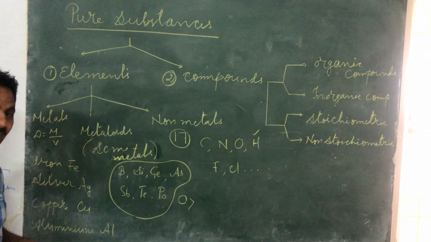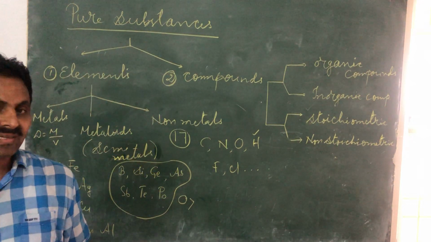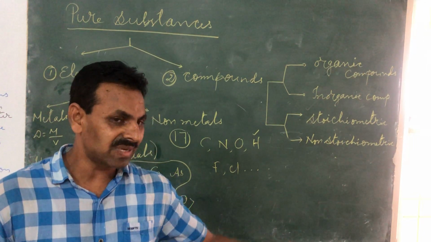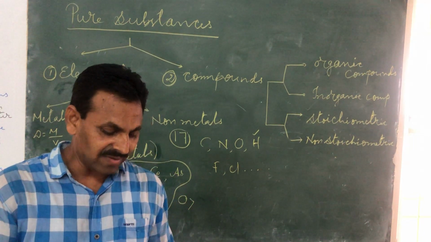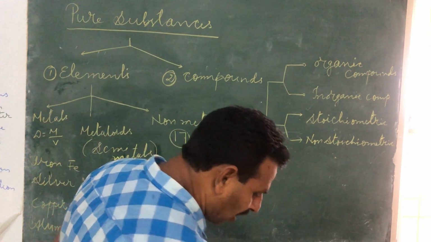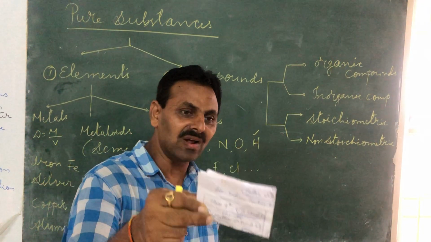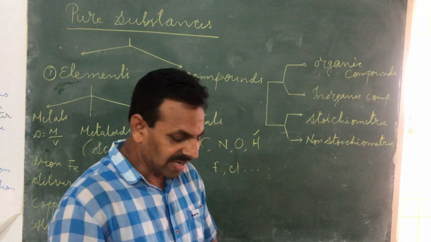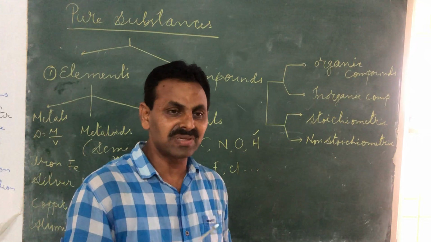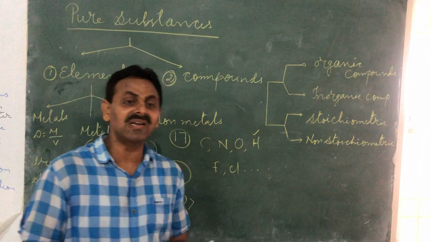Ignition temperature means the temperature at which a substance burns. You cannot burn metals easily. There are some metals whose ignition temperatures are comparatively less. For example, a piece of paper, which is non-metallic and made of cellulose, I can burn simply using a candle. But if I try burning this magnesium with a candle, I cannot, because its ignition temperature is more than the flame temperature of the candle. Flame temperature of a candle is very small.